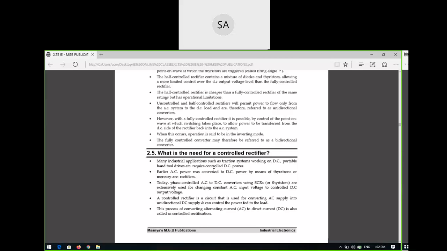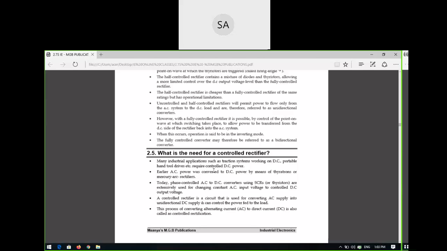In the case of a diode, you are not able to control it, because there is no gate terminal. But in a power electronic device like SCR, thyristor, DIAC or TRIAC, you have a gate, by which you can easily control the rectification process also.